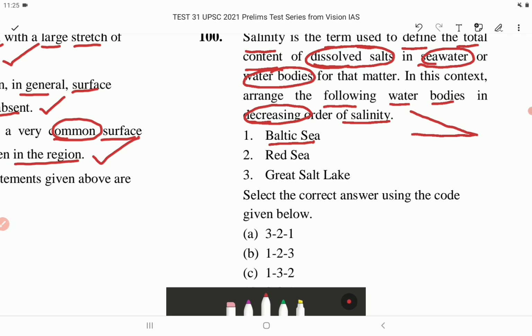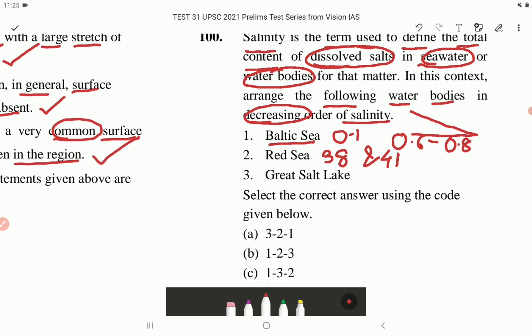The Baltic Sea is in Northern Europe and its salinity varies from 0.1 parts per thousand in the north to 0.6 to 0.8 parts per thousand in the center. Number 2, Red Sea. The Red Sea is located between the Asia and Africa continents and its salinity ranges between 38 and 41 parts per thousand.